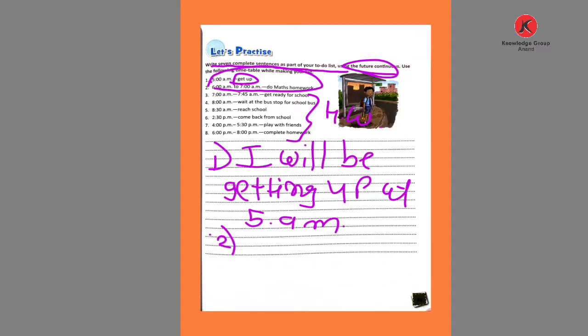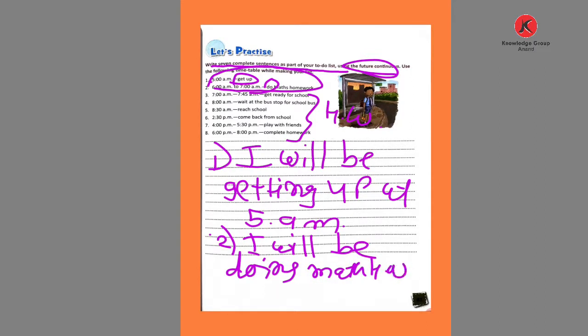Now see the second one. Second one given. So what do we write? First we write I will be. Then what is the verb given here? Given do. So here write doing maths, maths homework. Here time indicates 6 to 7. So from 6 a.m. to 7 a.m. This is how we do the exercise.